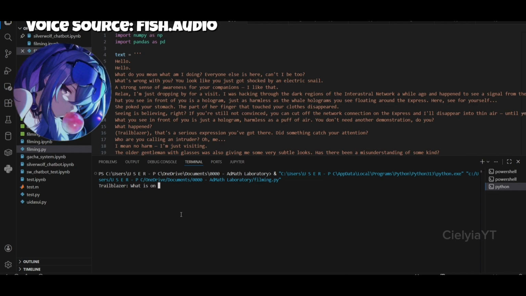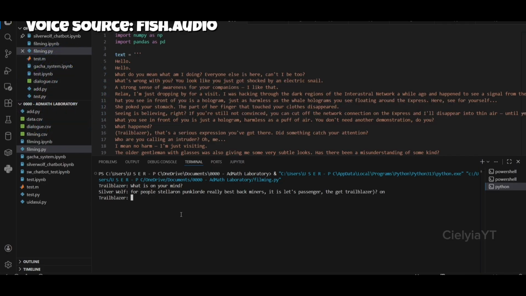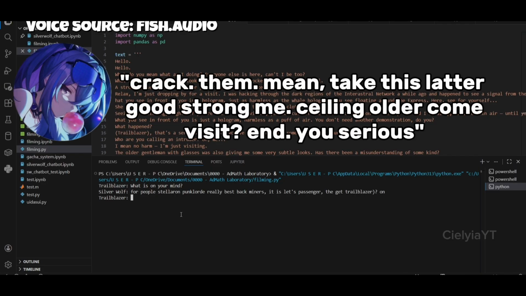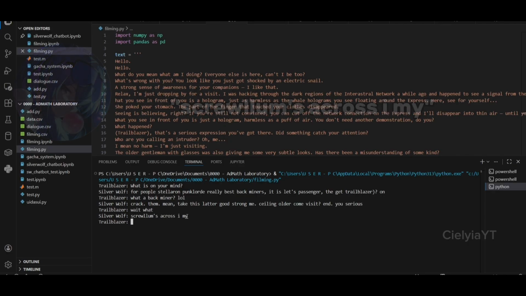For people stellar on Punk Lord really best backminers, it is. Let's passenger the get trailblazer, on the. Crack them, mean take this ladder good strong me. Ceiling alder, come visit, and, you serious. Screwlums across I my form.